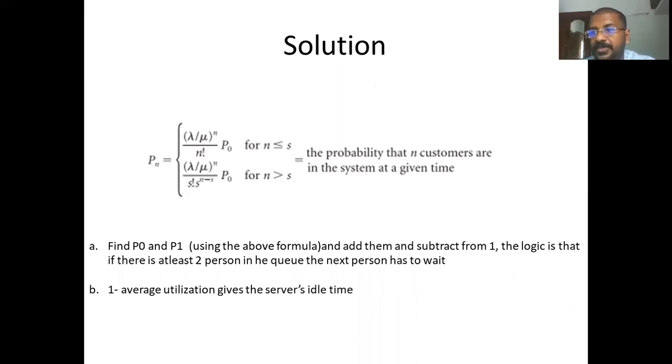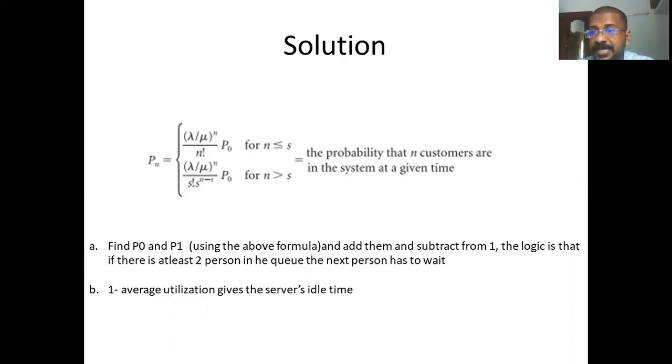The total probability is 1. So when you add P0 and P1 and subtract from 1, you come to the probability wherein a person will have to wait. If there are two persons at the counter, the third person who comes for service will definitely have to wait for his turn.